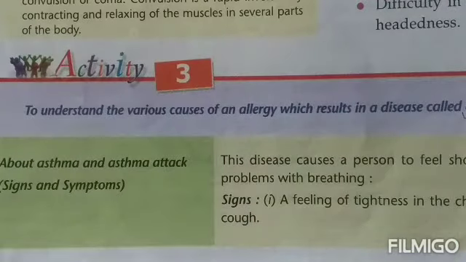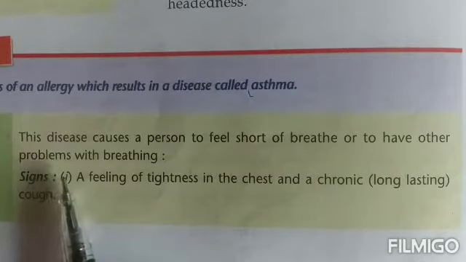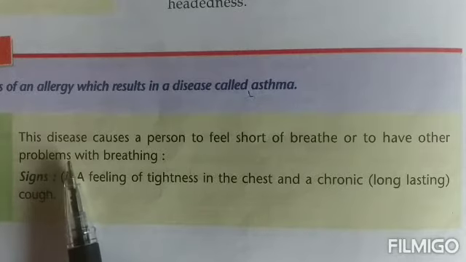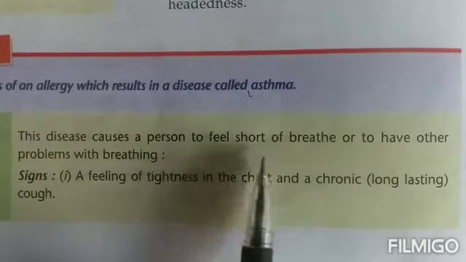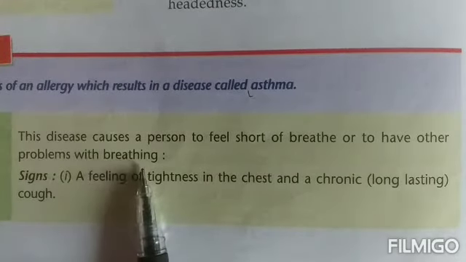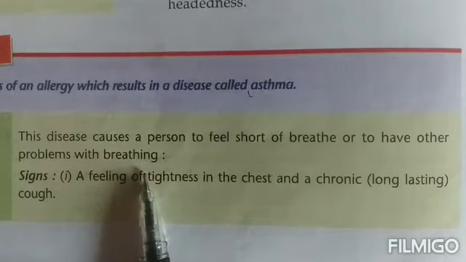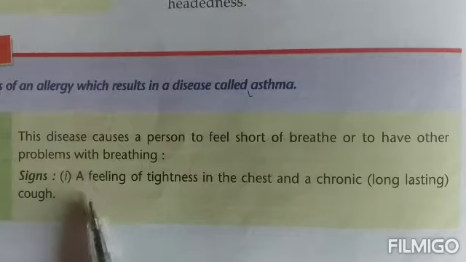Next, children, we start with activity 3 which is given in your books. It is about asthma and the asthma attack. In this problem of asthma, children, you might have seen certain people who suffer with asthma. The disease causes a person to feel short of breath or have other problems while breathing. They are not able to breathe properly, children. They can have short breath, they can have uneasiness while breathing, and they are not able to breathe properly as we people are able to do in everyday routine.